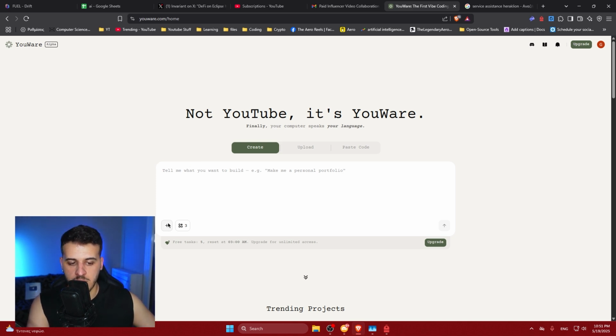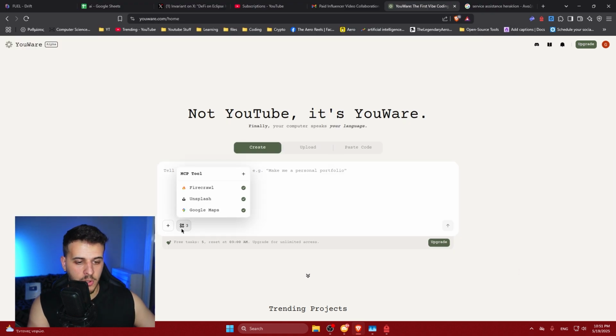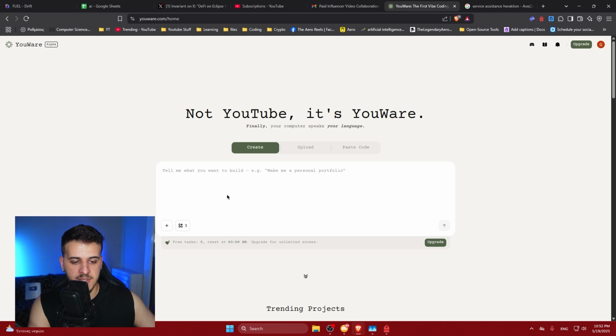You can add images using this plus button. And you can also add MCP tools like Firecrawl, Unsplash, Google Maps that will enhance your workflow, that could scrape the website or scrape the web, search the web, and all of these beautiful things. So what we're going to try today is to actually create a website for a local company in my city.